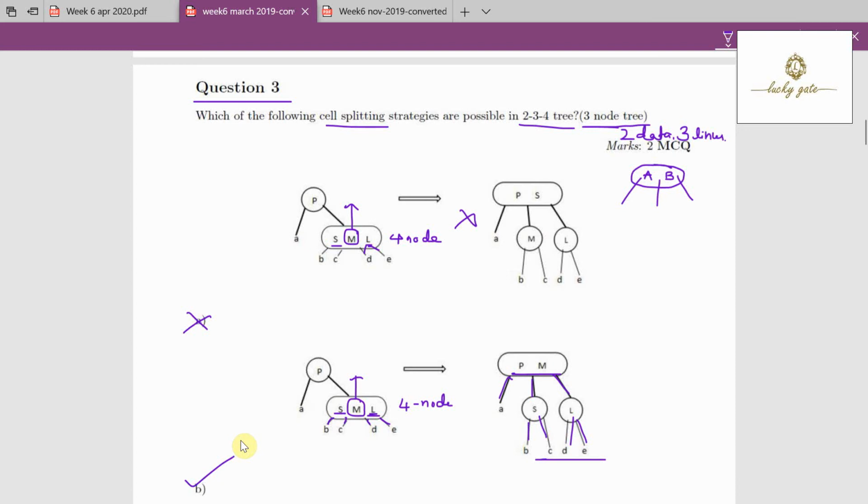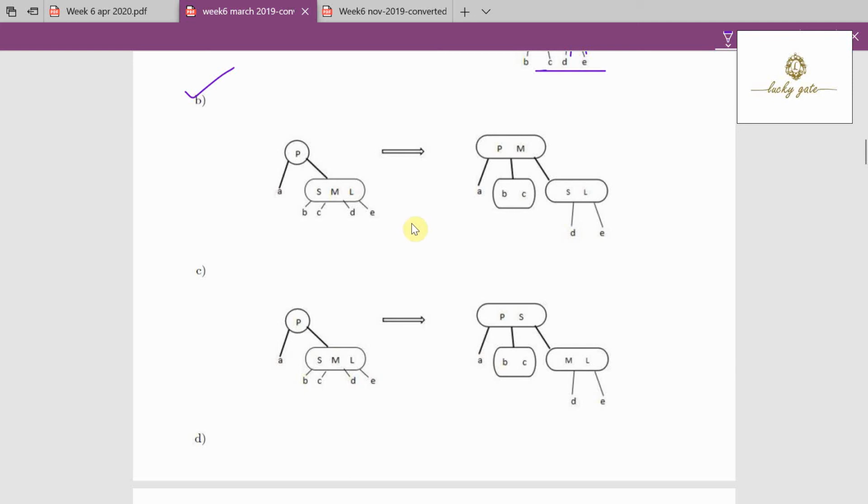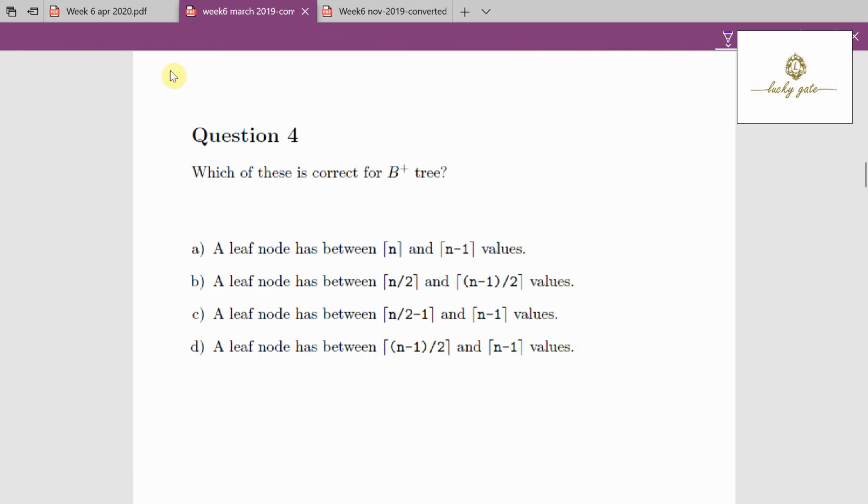And there are 2 more options. We'll check those also. Option C and option D are given. Again it is the same process. M should go up, so it should become PM, right? M's left is S, but M's left is given as BC. This is incorrect. So option C is incorrect. Option D is the same. M should go up, but here S is moved up. Again this option is incorrect. So option D is incorrect. So what is the correct answer for the question? Option B.